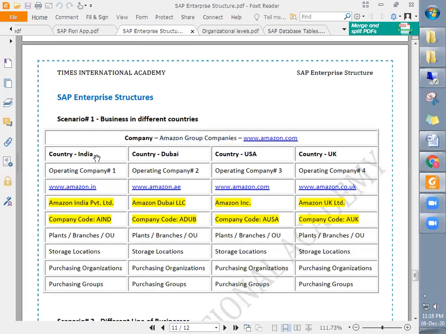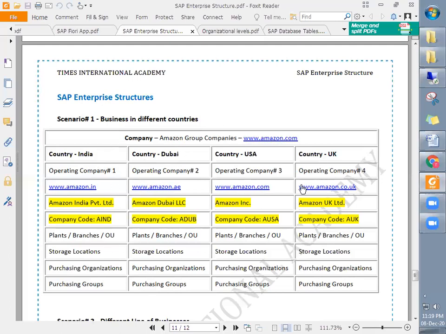In order to do business in India, they need to register with the Ministry of Corporate Affairs so that it will become recognized by the government of India. Then they will have a different name like Amazon India Private Limited. If they have business in Dubai, they will register with the Dubai government, and they will have a different name and website and all. So the nature of business is the same, that is online shopping portal, in all countries.